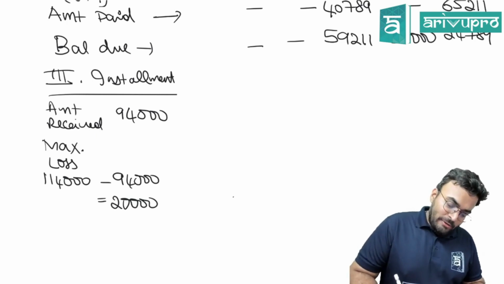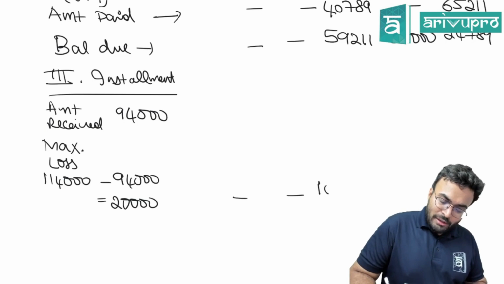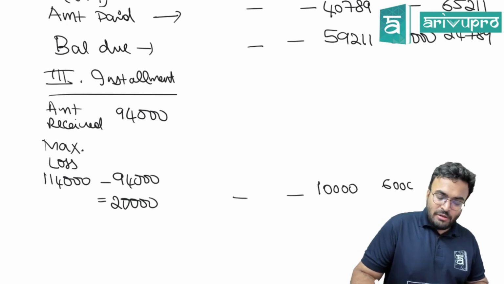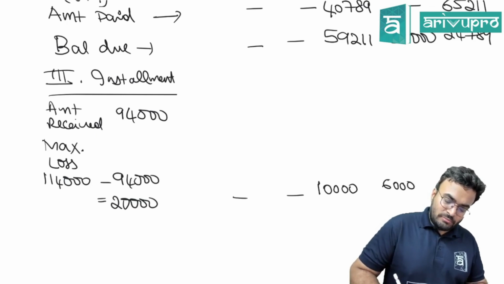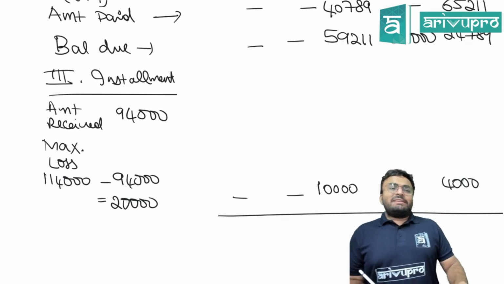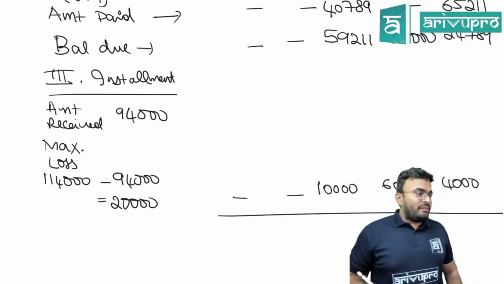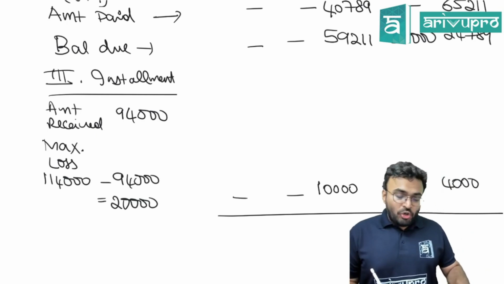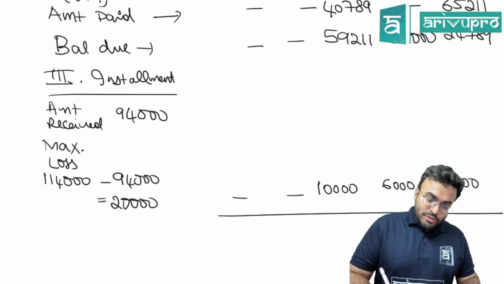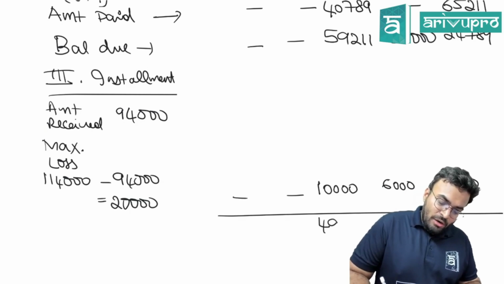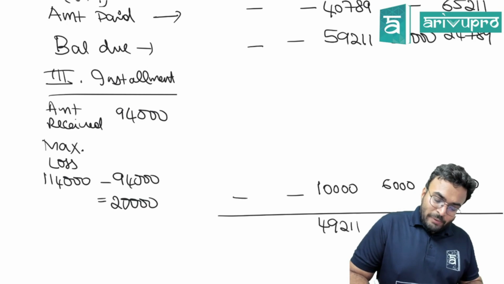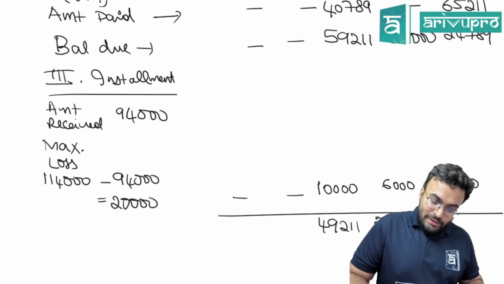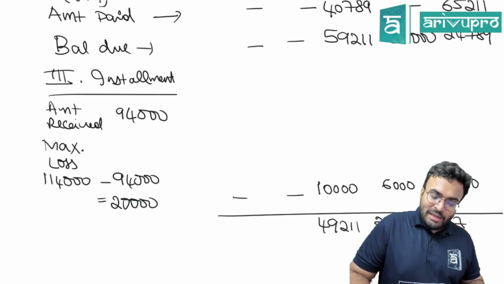So that will be 10,000, 6,000, 4,000. When you subtract this, is anybody going into negative? No, nobody is going into negative. So you will get 49,211, you will get 24,000, you will get 20,789. What is this called?